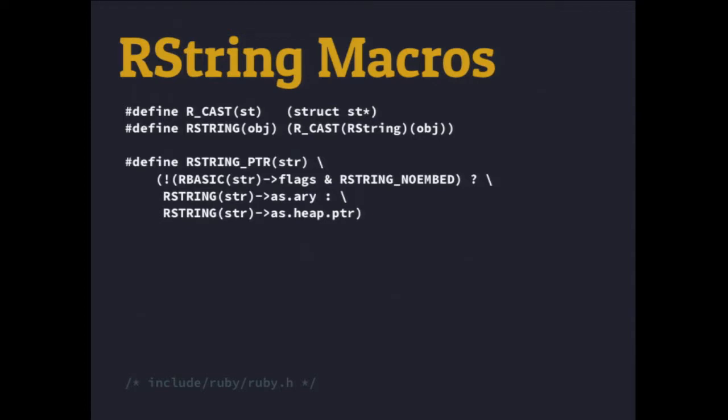So if that flag is set, then we move on to the second line, where we're going to retrieve it out of the array portion of the object itself. If it's not, then we're going to pull it out of the heap and pull the pointer for it. So either way, this is returning a pointer, but it's returning in two different ways. And the developer doesn't have to care where it's actually being stored. As a developer, if I'm working on another chunk of C Ruby, all I have to know is use the RString pointer macro, and I can get the pointer back for the string, regardless of where it's stored. And someone else can do efficient and performant work on that chunk of code.